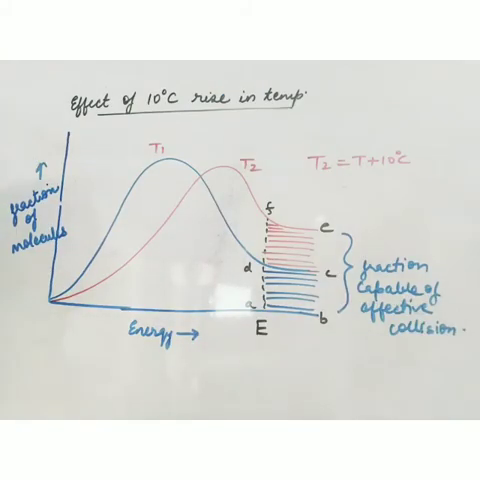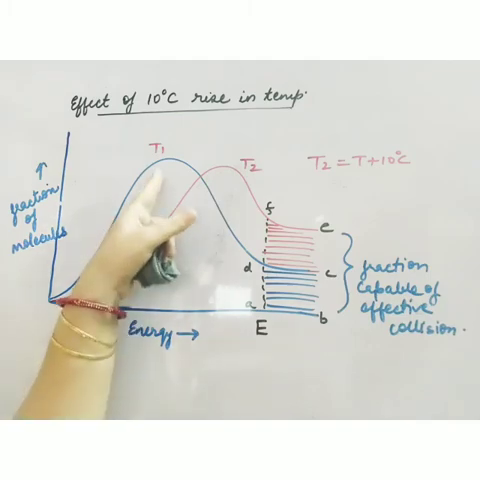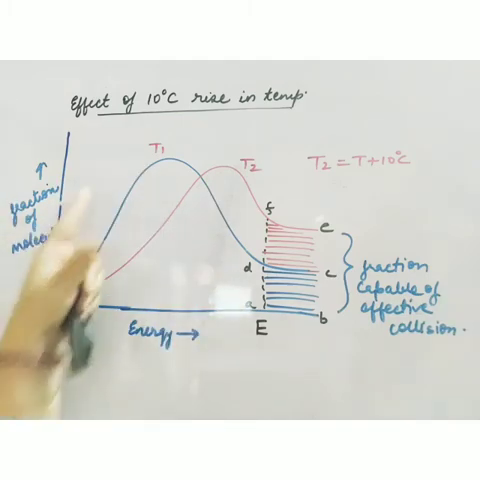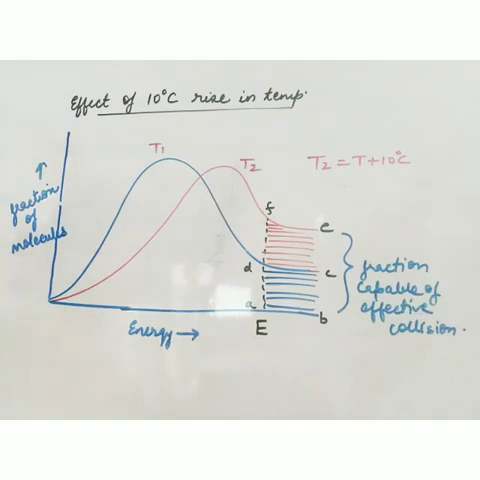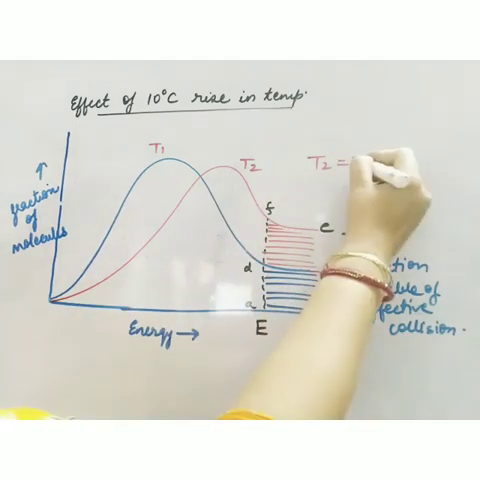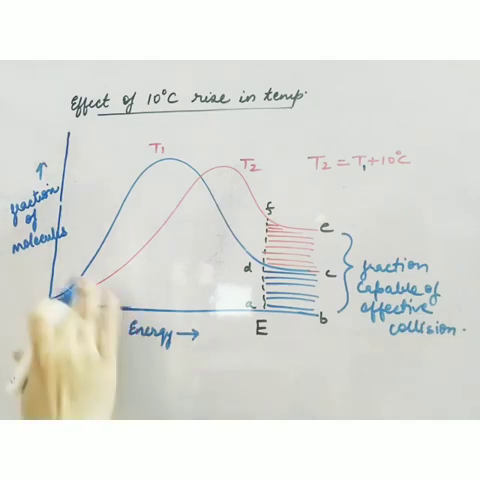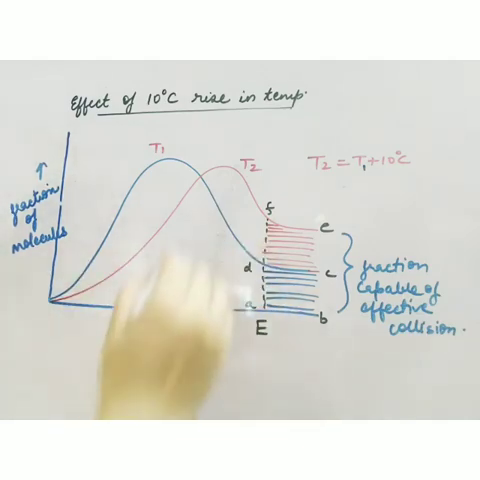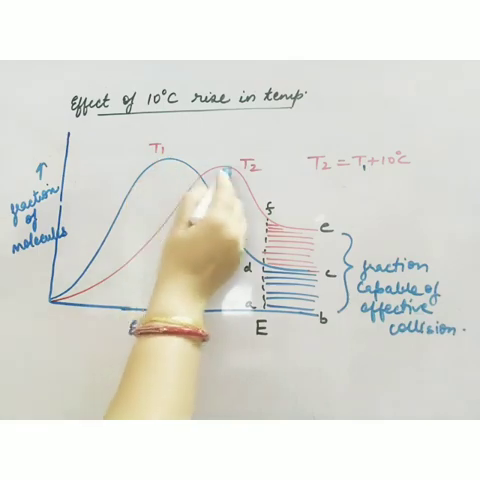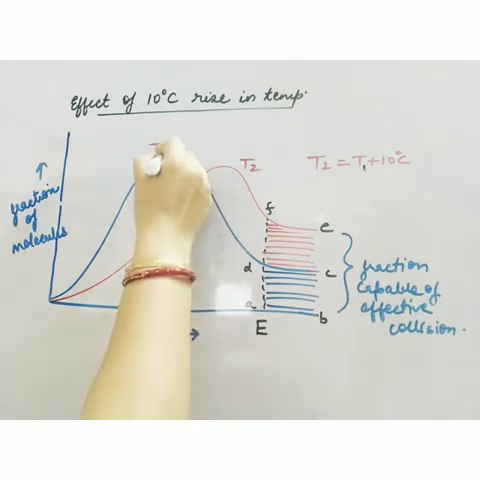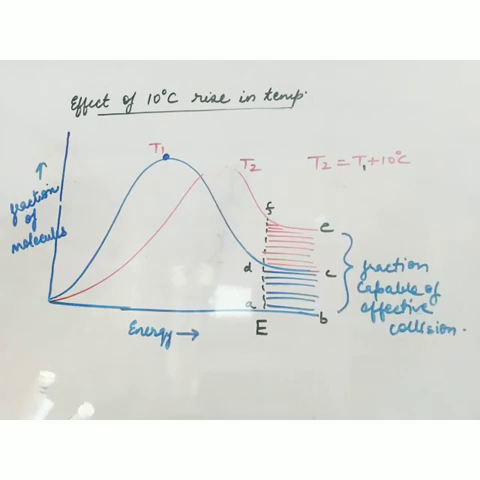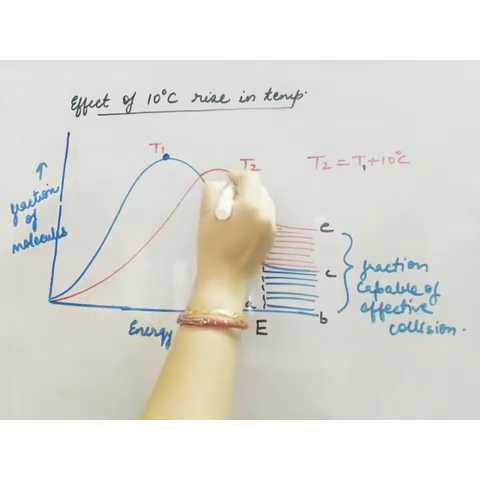Now let's see the effect of a 10-degree rise in temperature, that is, why the rate of reaction is doubled on increasing the temperature by 10 degrees Celsius. So again, fraction of molecules and energy. Now this is the original graph, T1. T1 graph is the original graph, that is at T1 degrees Celsius. T1 means lower temperature, and T2 is T1 plus 10 degrees Celsius. Now what differences can you observe? First, the most probable kinetic energy is decreased. Now this is the peak of the graph, and here the peak is like this. The peak of the graph decreases like this.